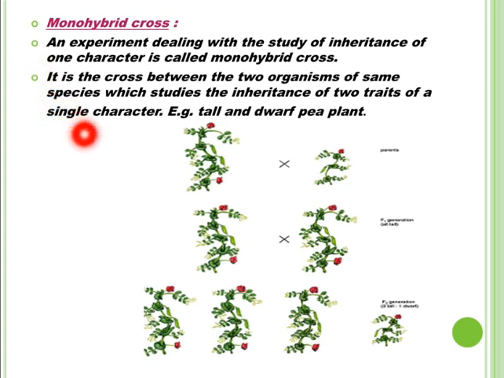It is the cross between two organisms of the same species which studies the inheritance of two traits of a single character. For example, height is the single character and it consists of two traits, tall and dwarf. So Mendel considered the two contrasting traits of a single character in his monohybrid cross.